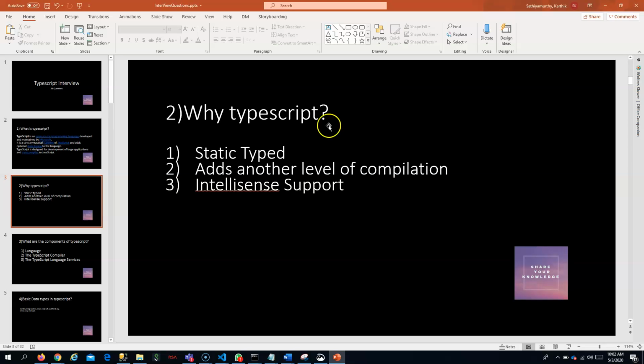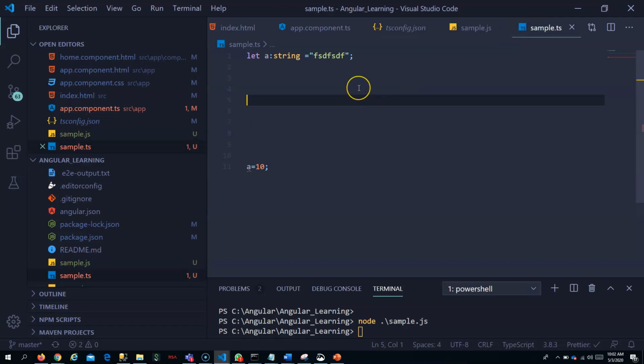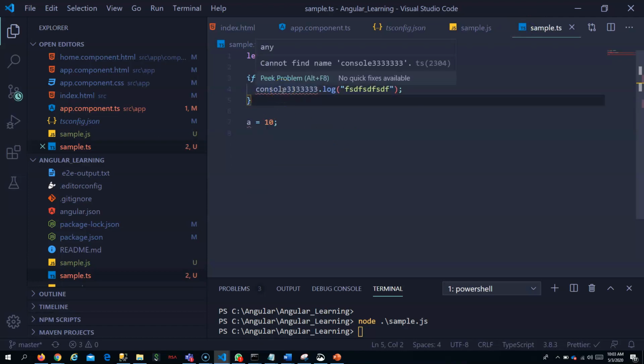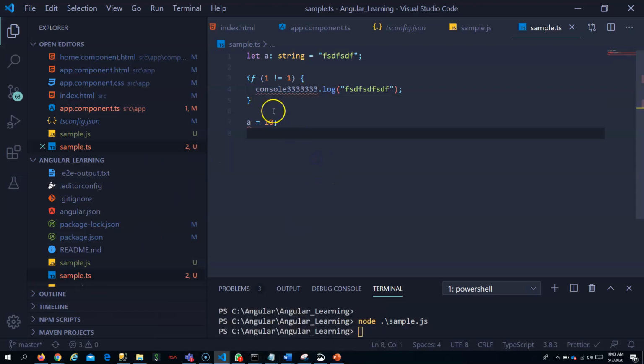There is a possibility of dead code in JavaScript, but TypeScript adds an extra layer of compilation. Now if I do the same thing here in the TS file, are you able to see the error? This is because TypeScript adds an extra level of translation, to be particular, not compilation.